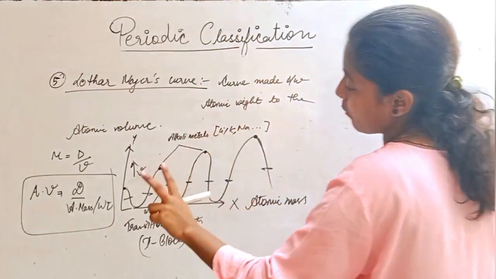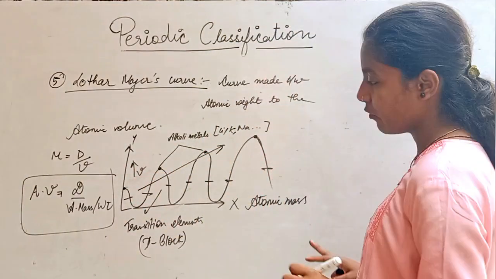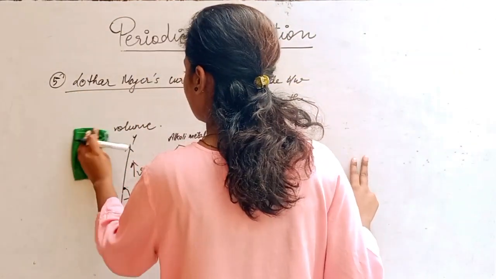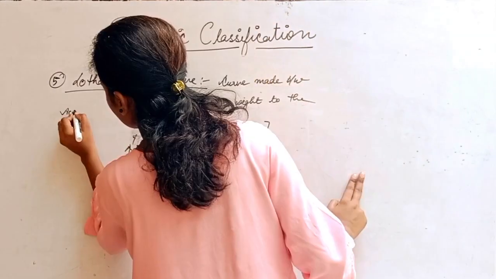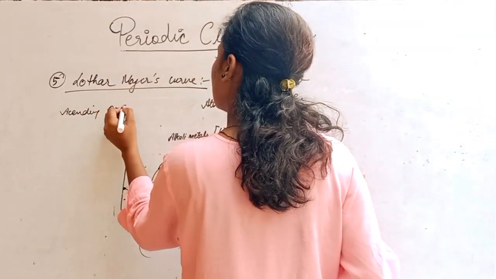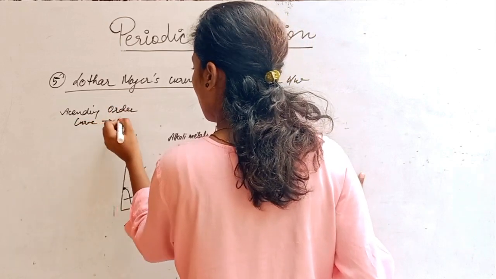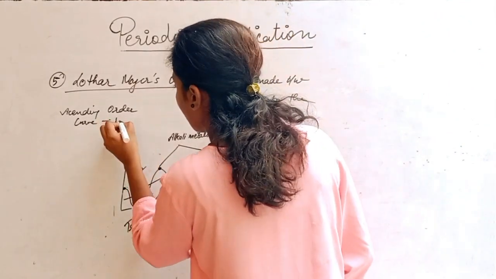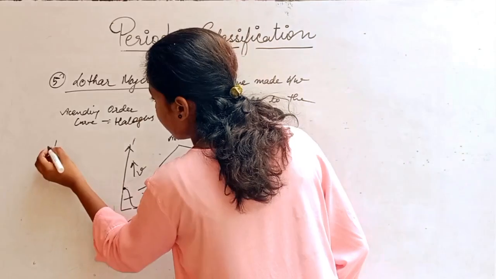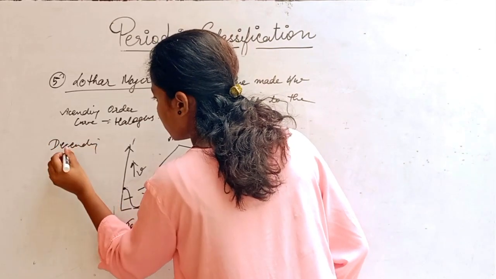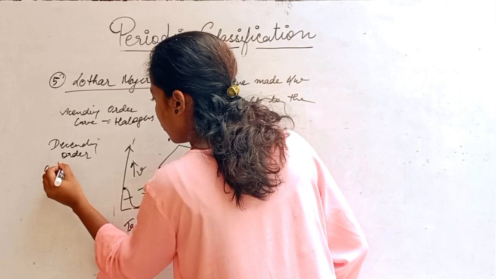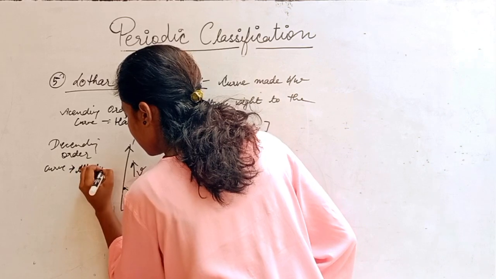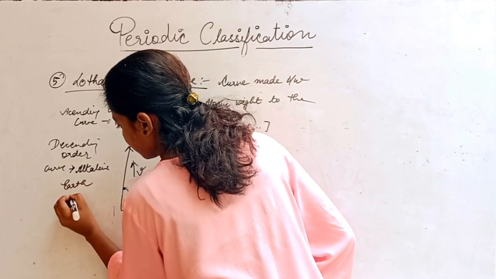Now there were two more observations, the ascending and descending order of the curve. You can see it very carefully. The ascending order of the curve shows halogens, and the descending order of the curve shows alkaline earth metals.